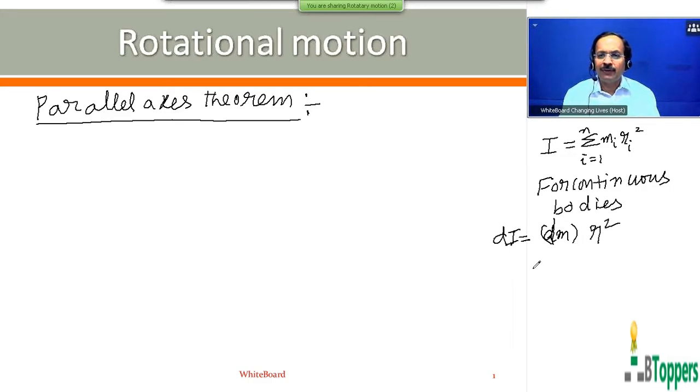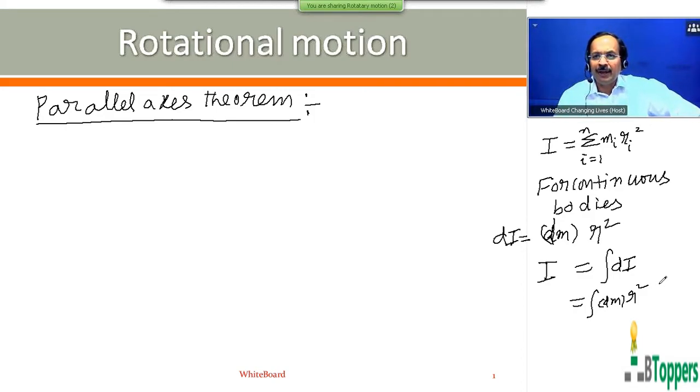To find the moment of inertia of the whole rigid body, we follow the method of integration. Moment of inertia of the whole rigid body will be equal to the sum of the moments of inertia of all the elementary masses which compose the body.